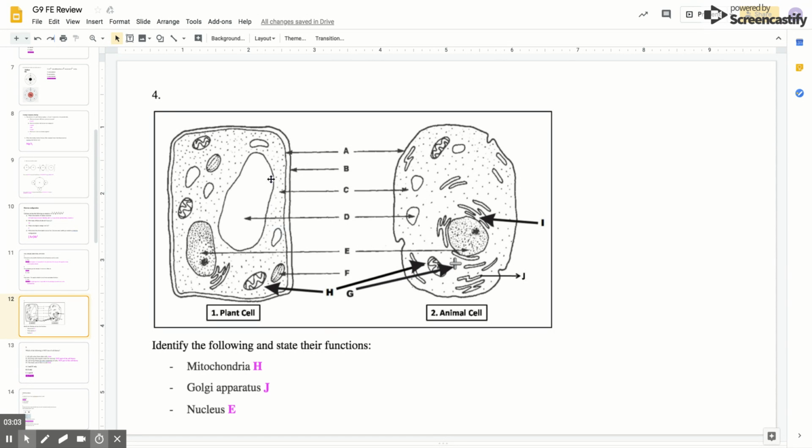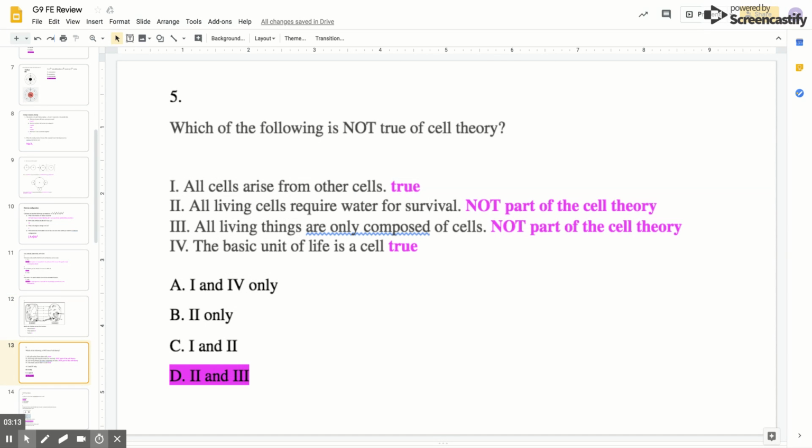And what is this structure? What do you think this is, and this is? What do you think this is? Right? So you should be able to identify all the structures. Don't just focus on what's given to you in the review. You basically need to know how to do all of them.